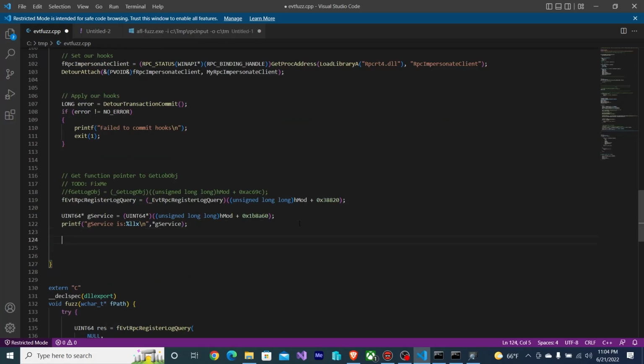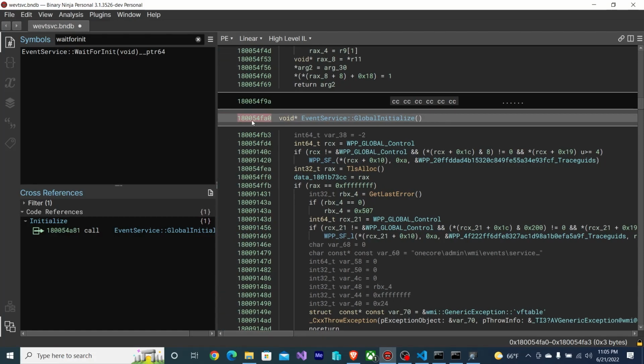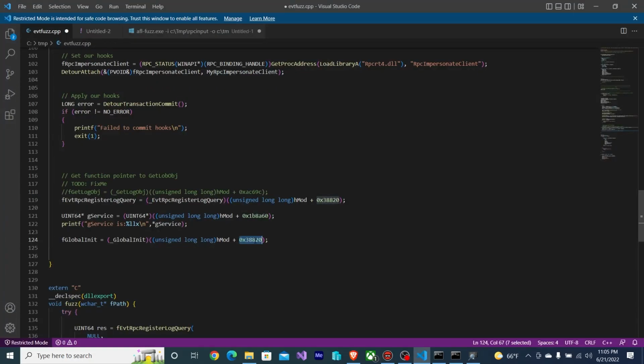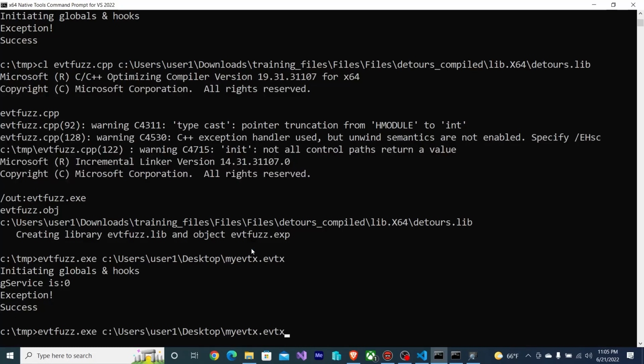So I'm going to assign it here equals to underscore global init, and the offset we're going to use is 54FA0. And now I'm going to do the printf again right after we call f global init. Right, so I define the function pointer, I call the init function, and then I printf gservice again. Let's try that.